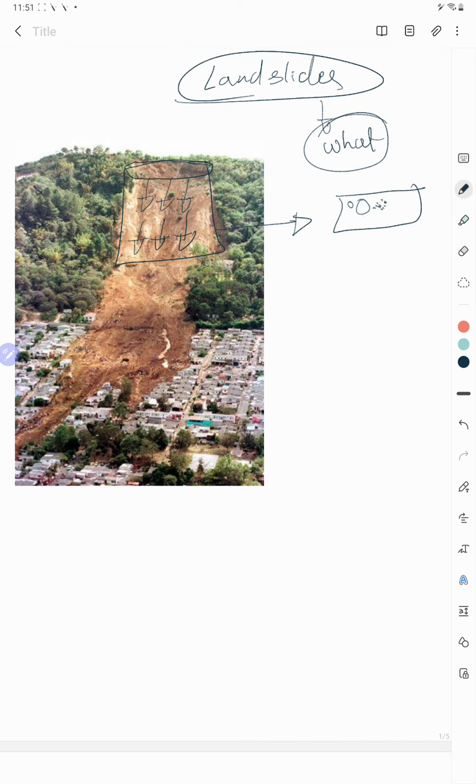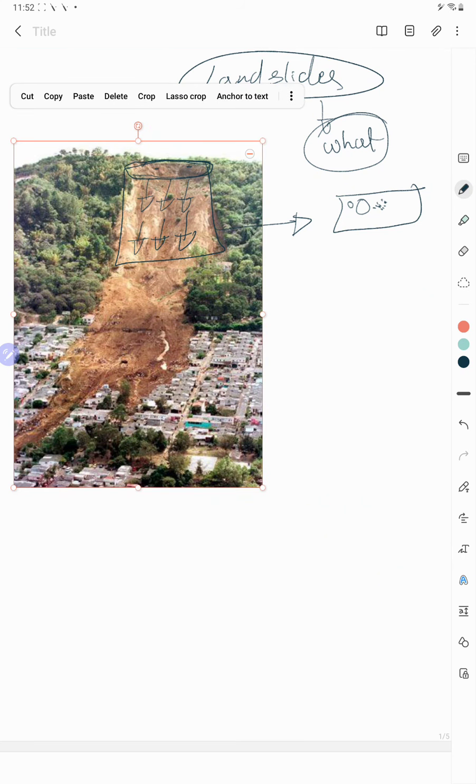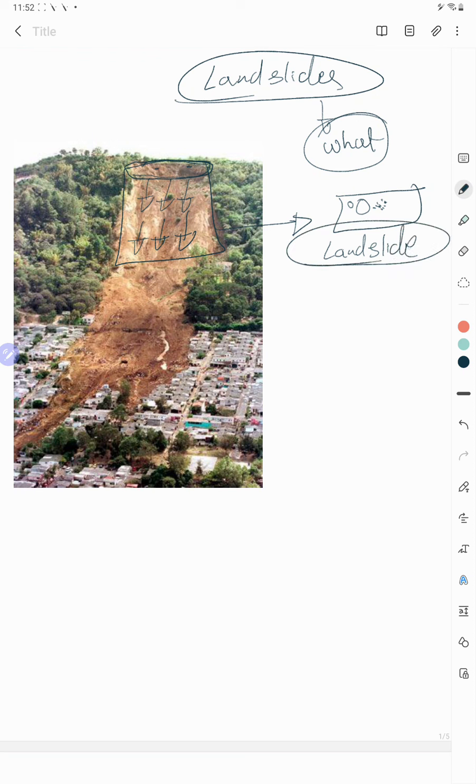So what happened here? The soil or rock or debris flowed down; the movement along the slope, or down the slope, is known as a landslide, right? You can deduce your definition by looking at the peak.